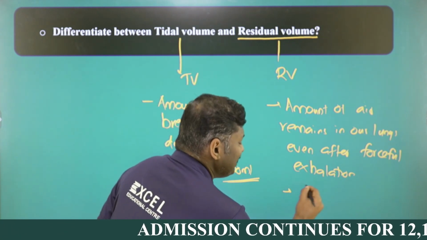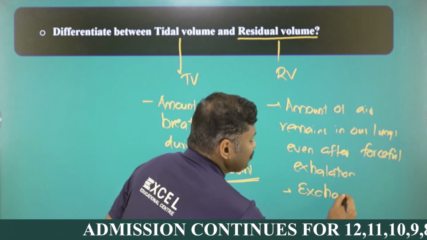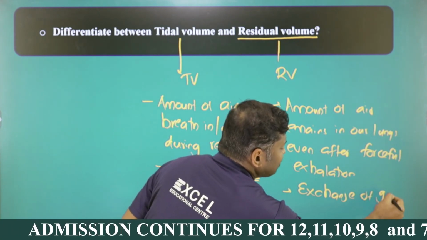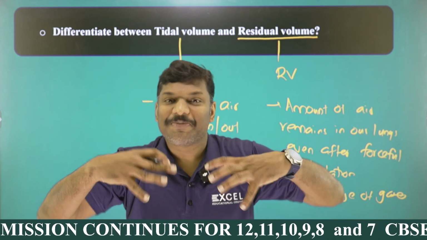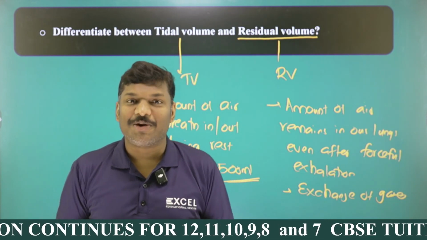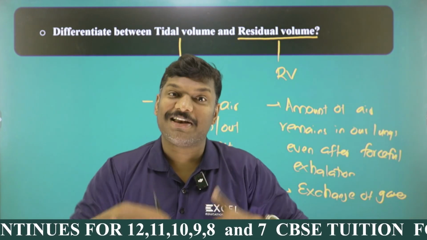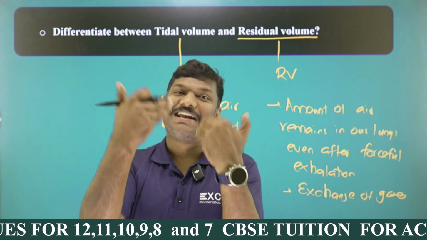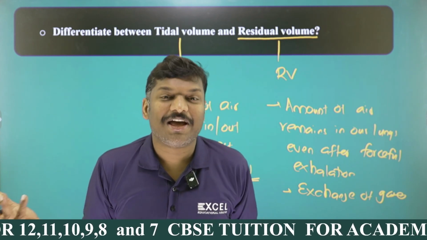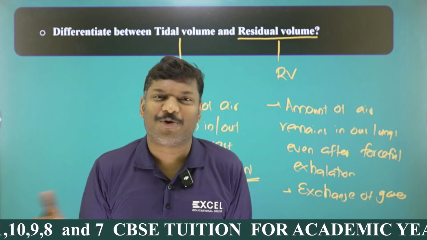This RV is essential for exchange of gases, my dear students. Some amount of air is always required in our lungs. Otherwise, what will happen? When I breathe out, complete air is gone, and when I breathe in, complete air is getting in, which means our lungs are not getting proper time for exchange of gases.